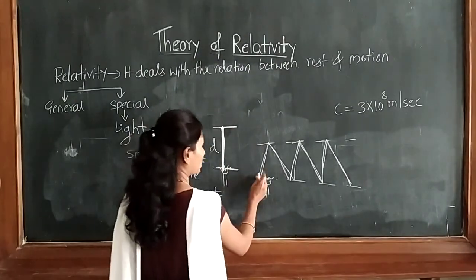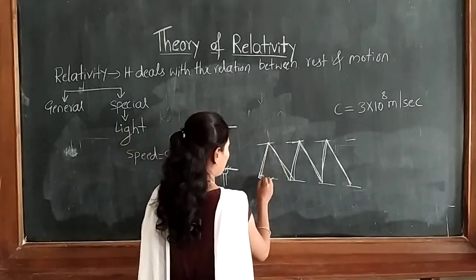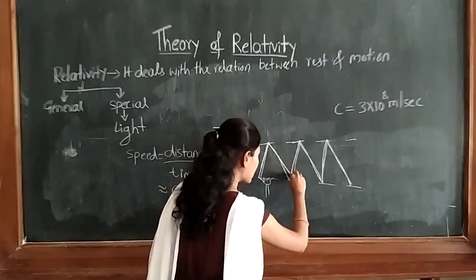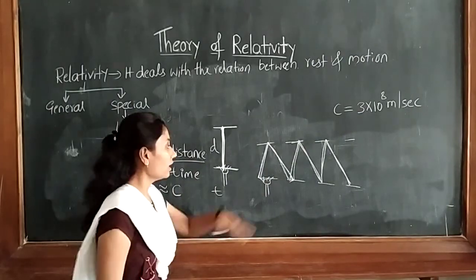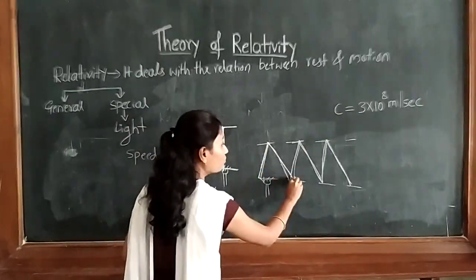Now in the second case, the light strikes the wall and reflects back to this position. Compared to the first case, here the light is covering more distance.